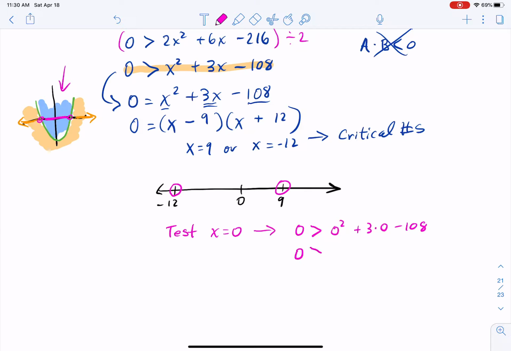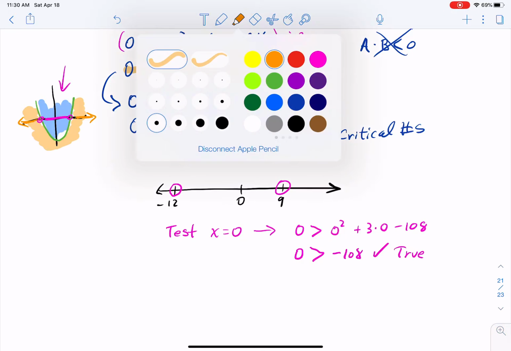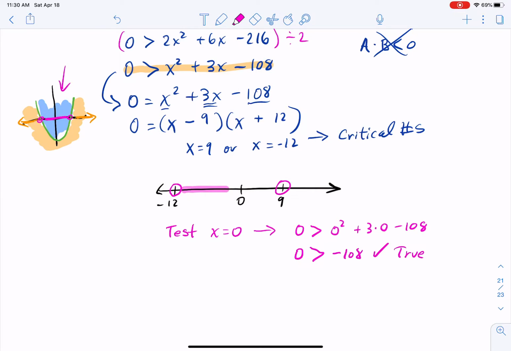On the left side, still 0. 0 squared is 0. Plus 3 times 0 is 0. And I'm left with negative 108. Is 0 bigger than negative 108? Yes, that's a true statement. Which means that our solutions are everything that takes place in between them. So 0 worked, which means that everything in between here is going to work. Our parabola would have been something like this.